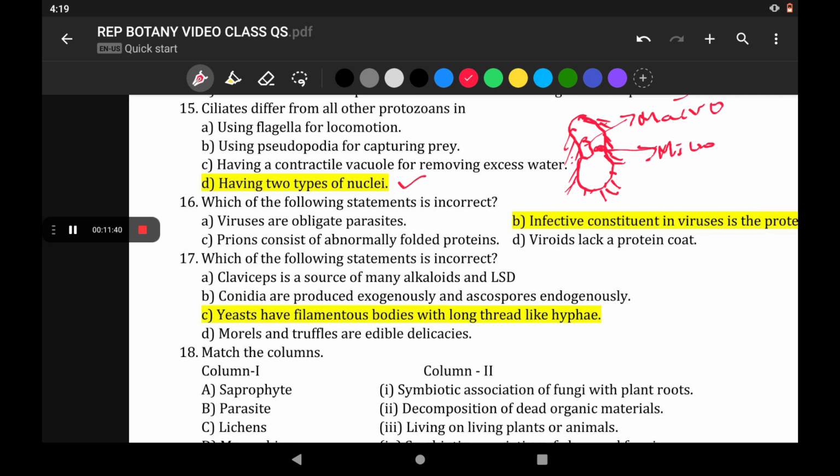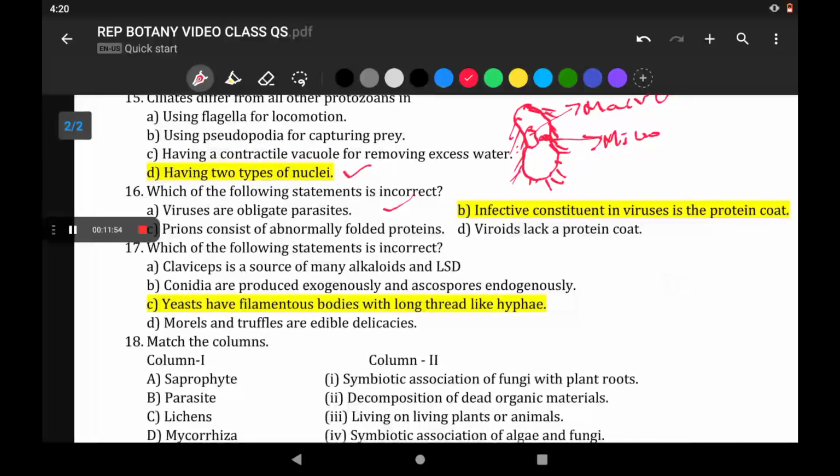Which of the following statements is incorrect? Viruses are obligate parasites. That is a correct statement. Infective constituent in viruses is the protein coat. That is wrong because the nucleic acid is the infective constituent of viruses. Prions consist of abnormally folded proteins, a correct statement. Viroids lack a protein coat, also correct. So the only incorrect statement is that the infective constituent in viruses is the protein coat. It is not protein coat, rather nucleic acid.